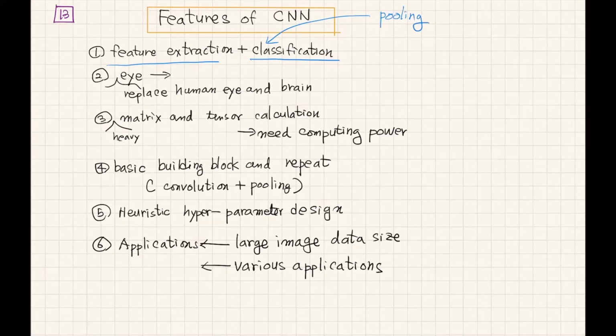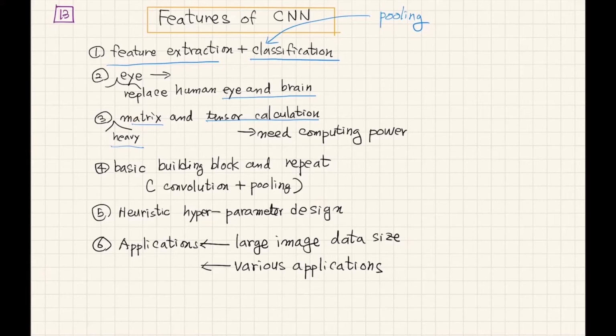And the CNN model wants to replace the eye and brain. That is a very important part of our brain. And so there are heavy matrix and tensor calculations because the image itself has very high resolution.